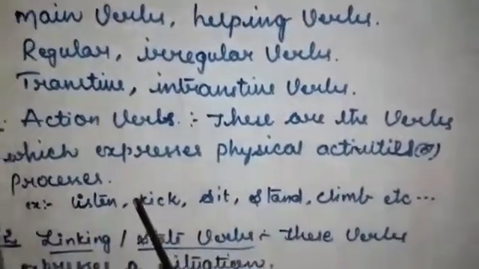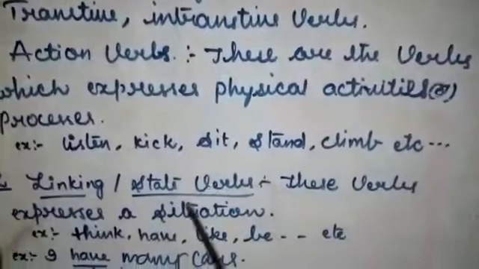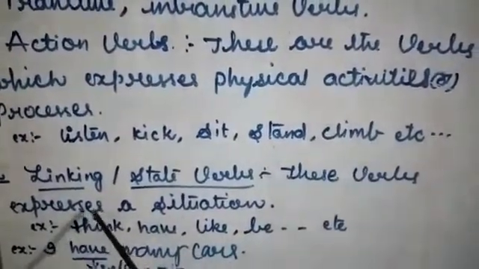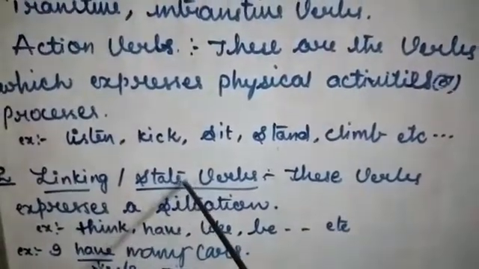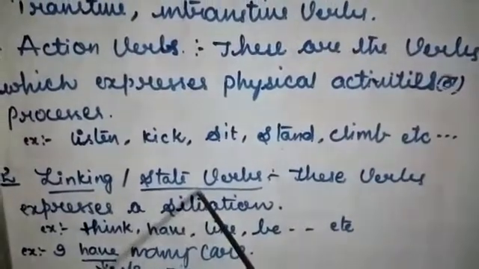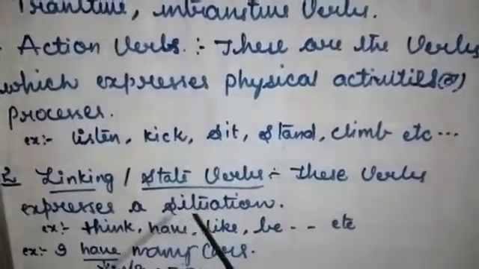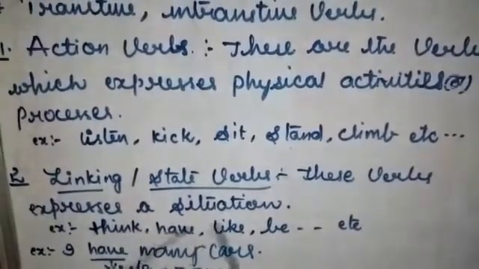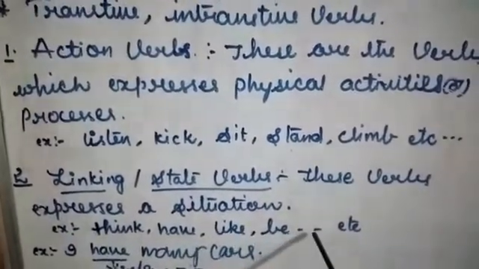Now, linking or state verbs. What are called linking or state verbs? These verbs express a situation. And also these don't have any physical activity or process. For example, think, have, like, be, etc.